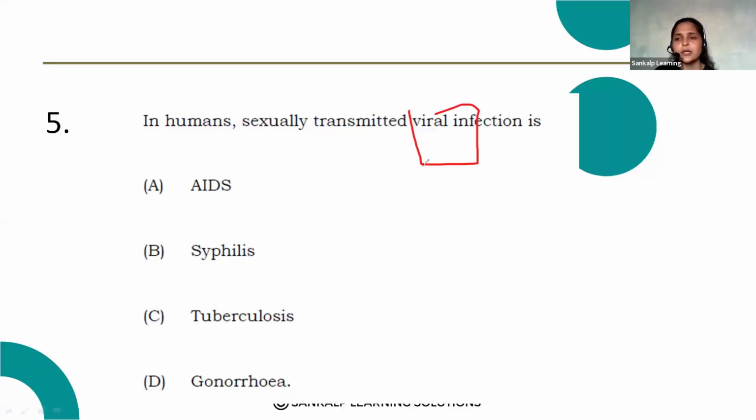You know that all these three options are sexually transmitted diseases, but whether it is viral or bacterial, that you should know. Okay. Note down the answer. Option A. Next question.